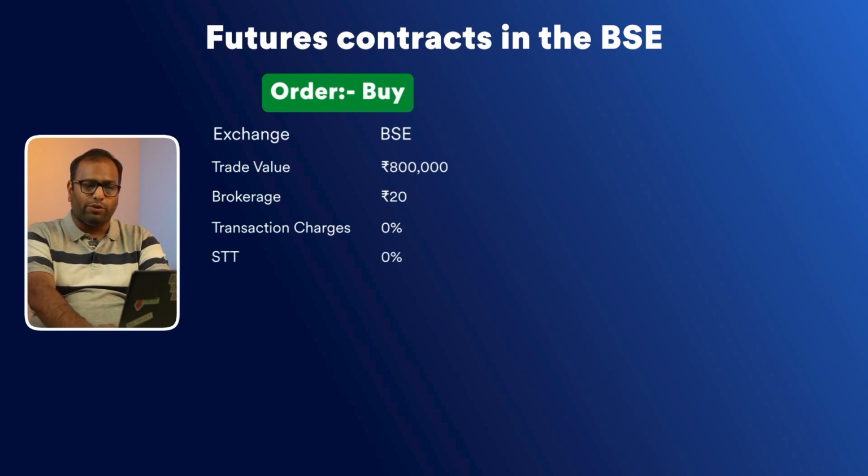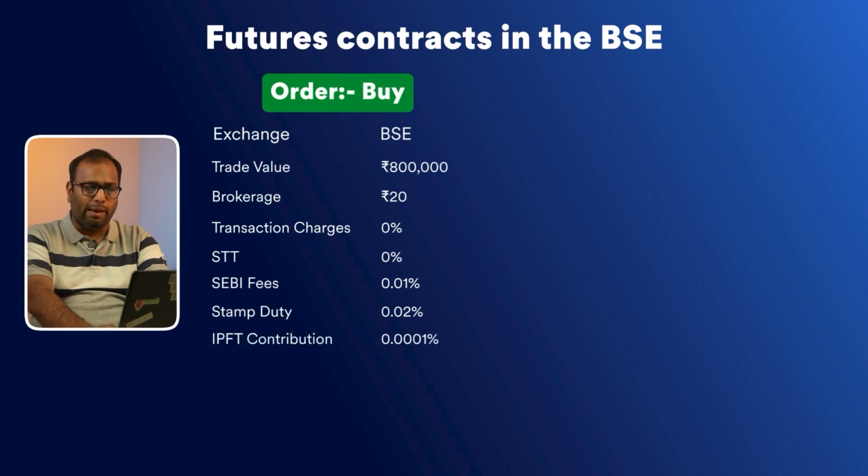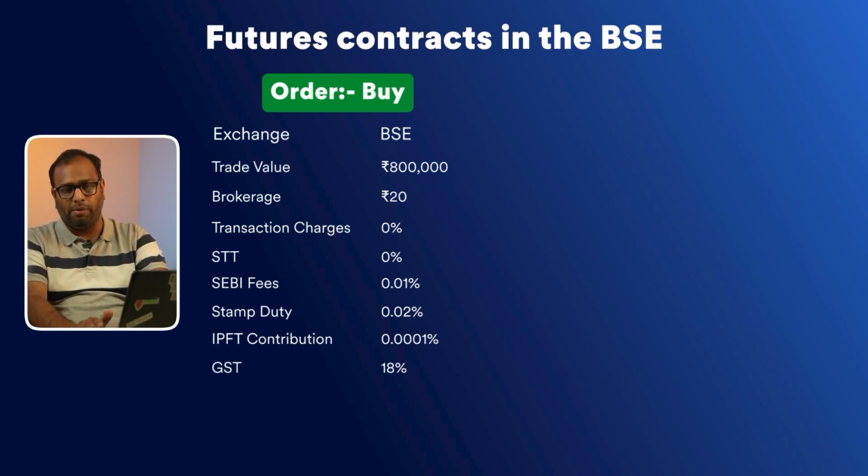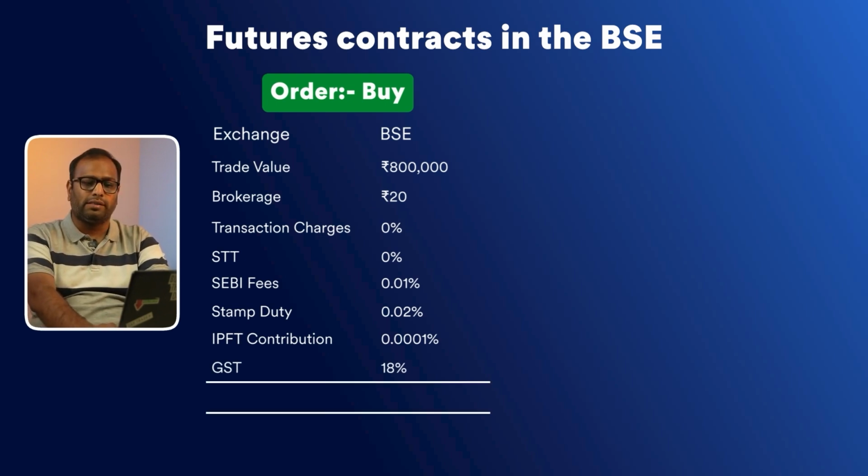For the buy leg, as you can see, there's no STT. SEBI fees is 0.01%, stamp duty at 0.02%, IPFT contribution again at 0.0001%, and GST, which is applicable on brokerage, transaction charges, SEBI fees and IPFT contribution, which brings total charges to rupees 41.49 on the buy side.